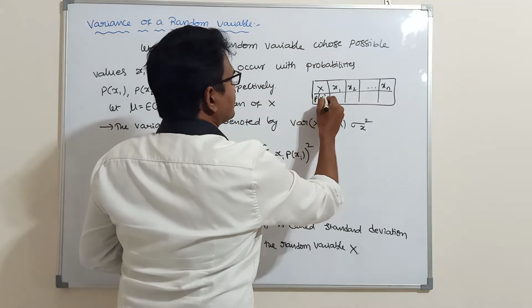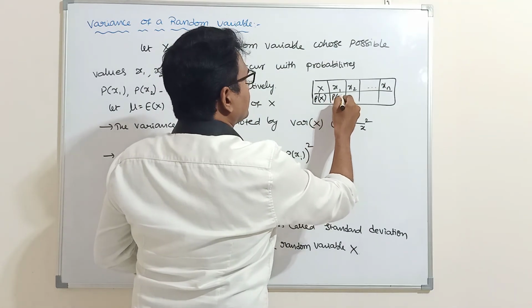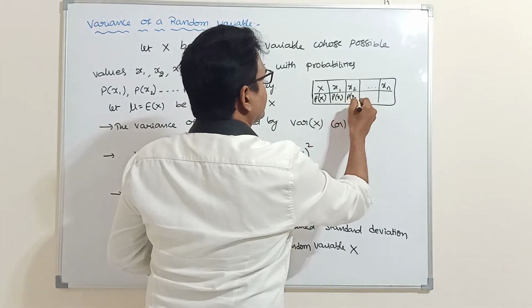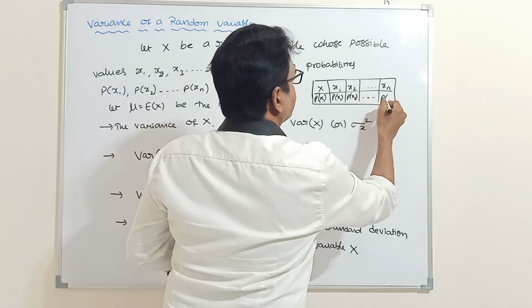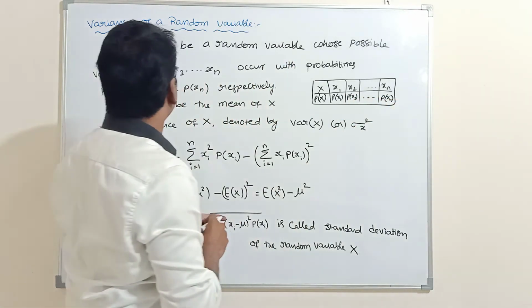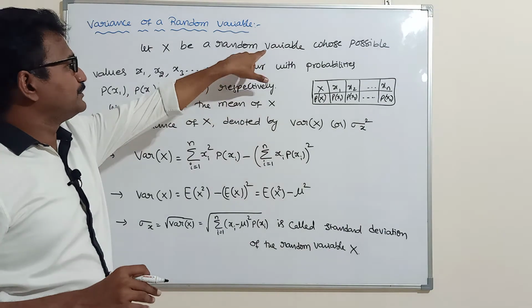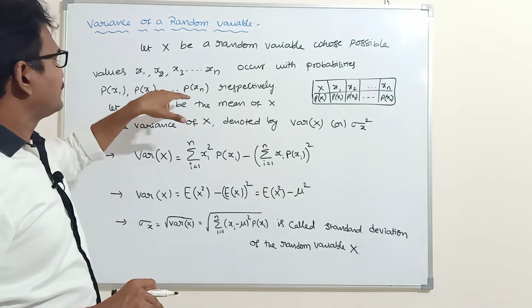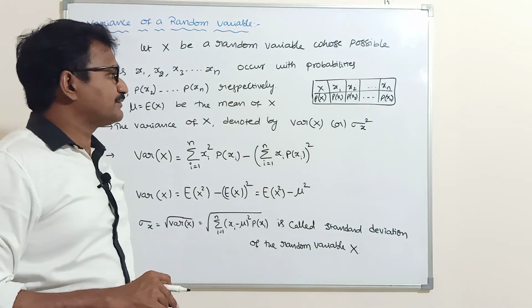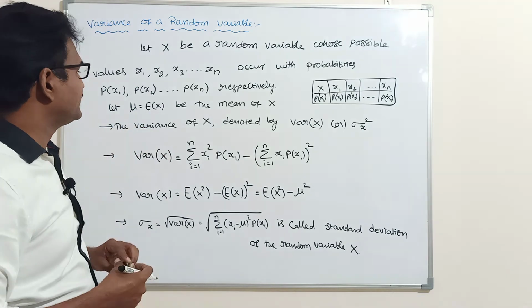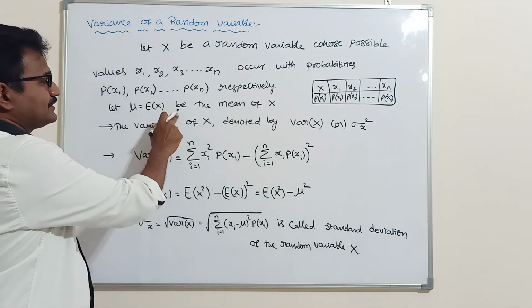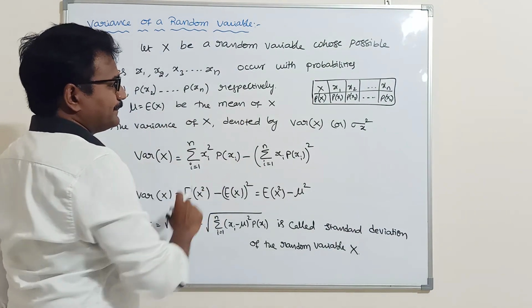P of x denotes the probability distribution values P of x1, P of x2, and so on, P of xn. And mu equals E of x, the mean of x.